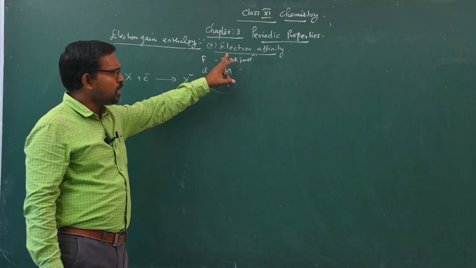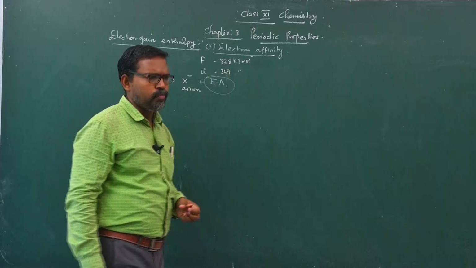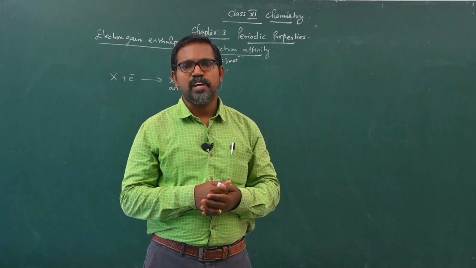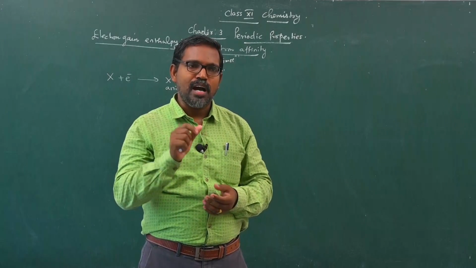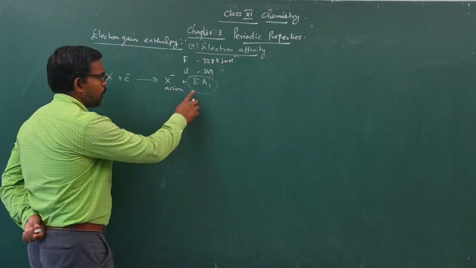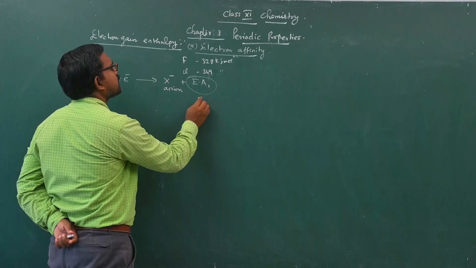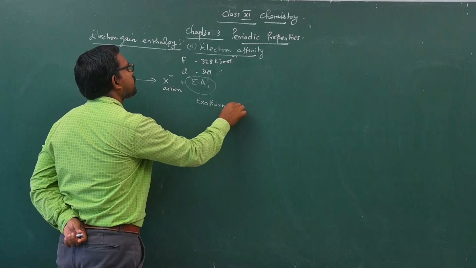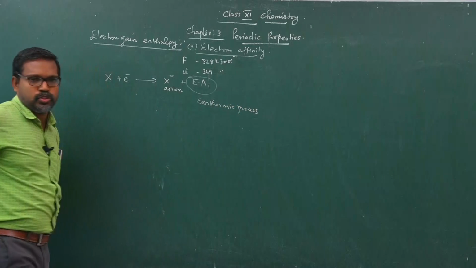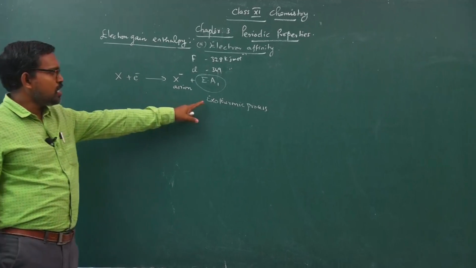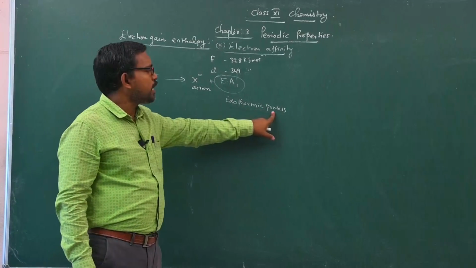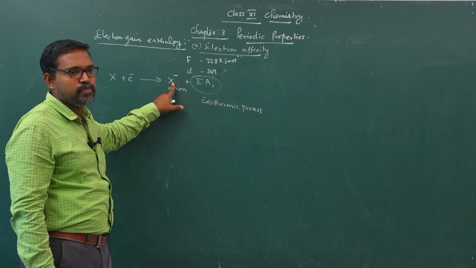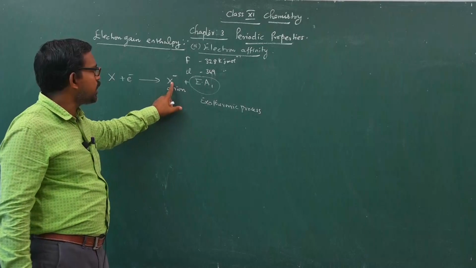Certain atoms only possess a greater tendency to accept the electron into their valence shell. That is the electron affinity. During the course of the process, energy is released. Therefore, it is an exothermic process. Energy is released during the course of the process, therefore electron affinity is an exothermic process. An anion is formed during the process, which is entirely different from ionization energy.